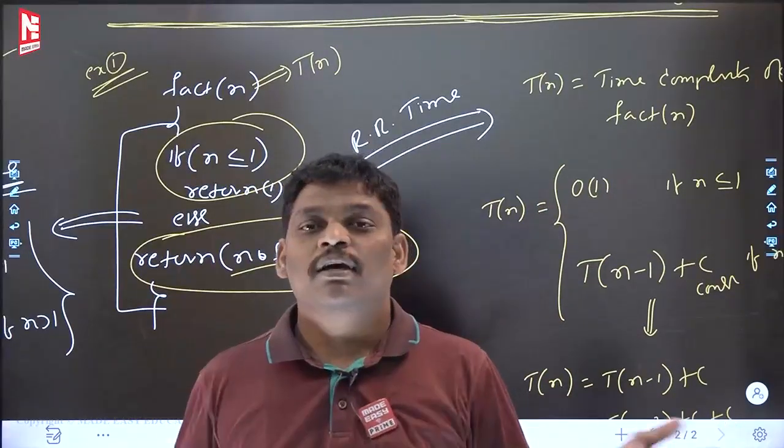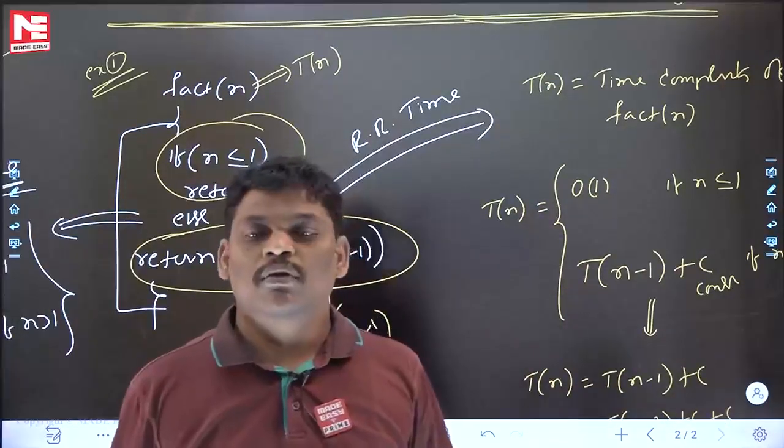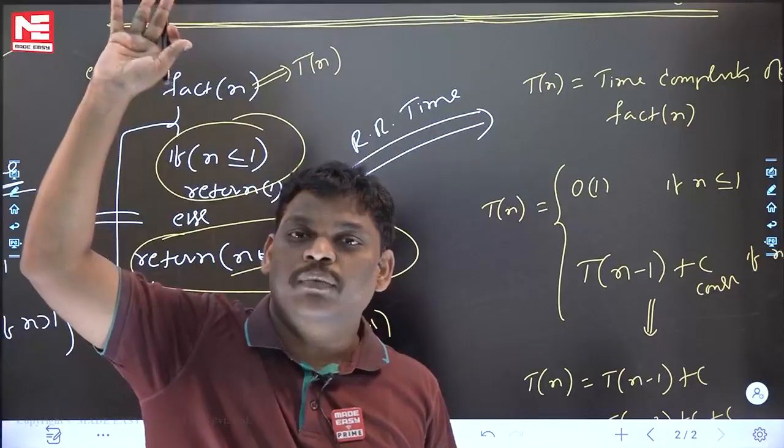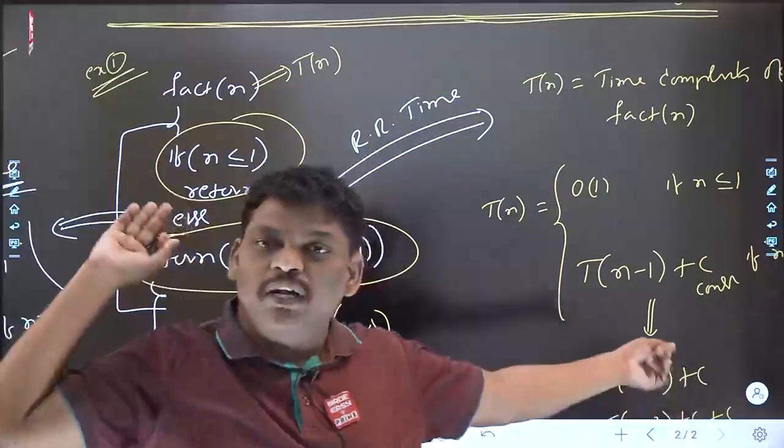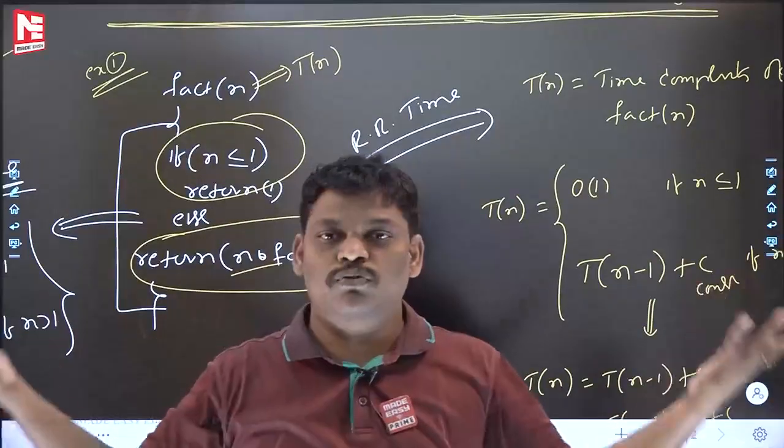Previously we saw that recurrence relations are of many types. Those recurrence relations are for value purpose, these are for time. Please be careful, don't confuse them.